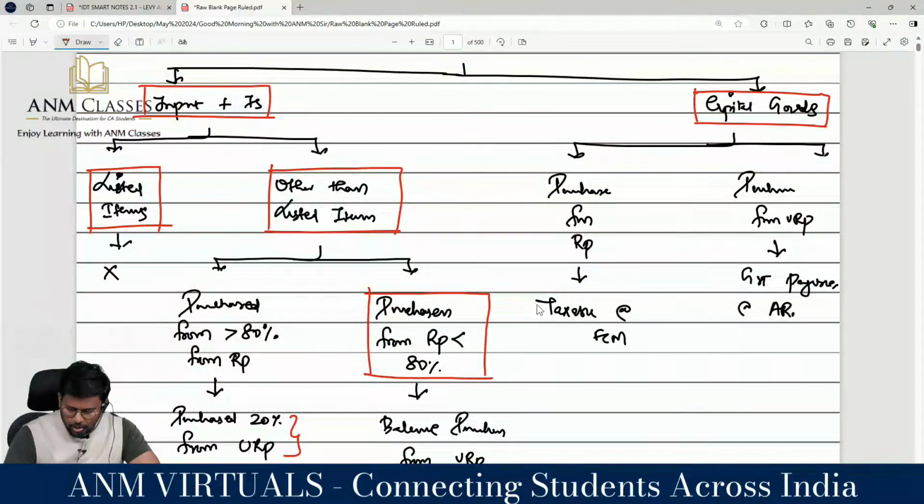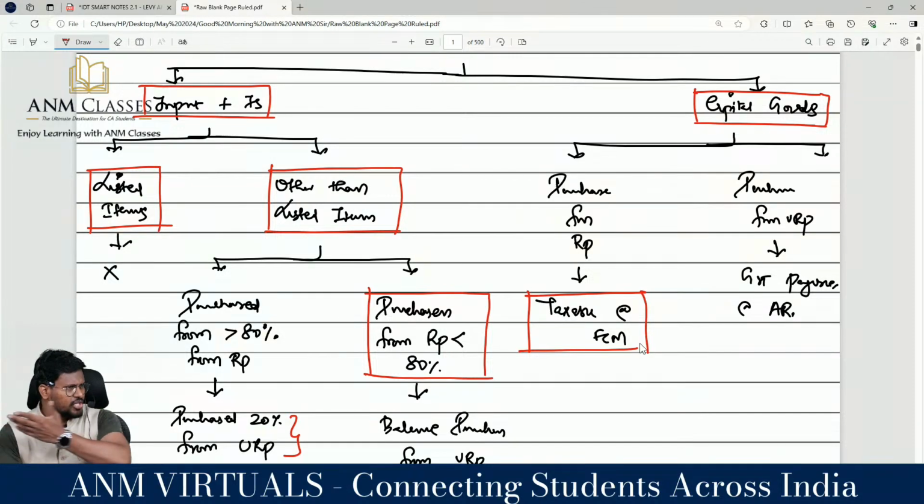With regard to the capital goods, if you are purchasing from a registered person, he himself would have collected GST, so not taxable at RCM. But if you are purchasing from an unregistered person, GST is payable at the applicable rate. This is the analysis of 94. I have critically analyzed 94. This is the item which has been added, notified under 9 subsection 4. So only one supply has been notified, my dear lovable students, which is builder.